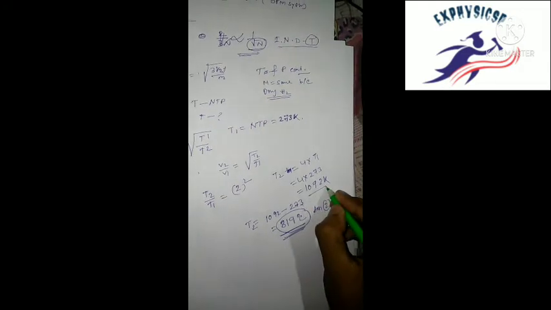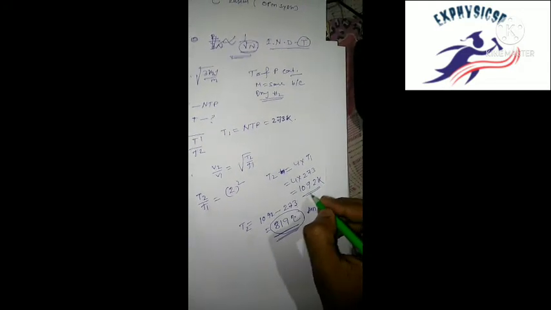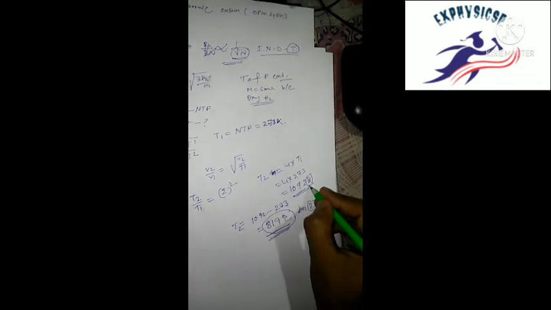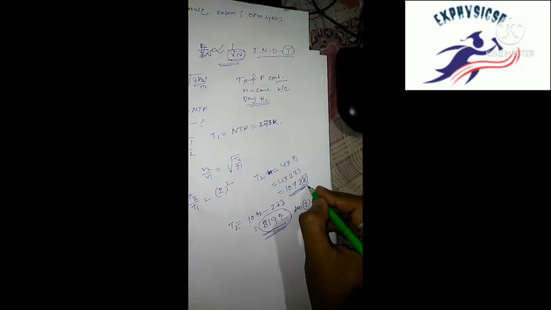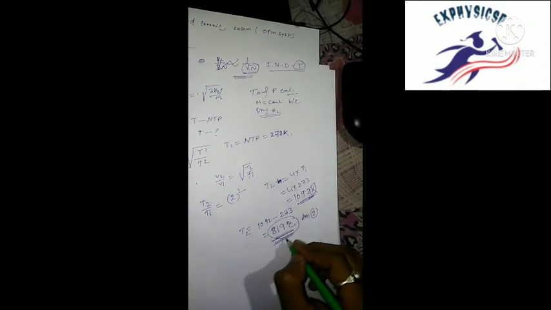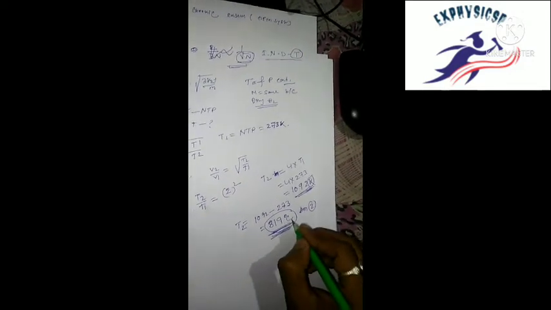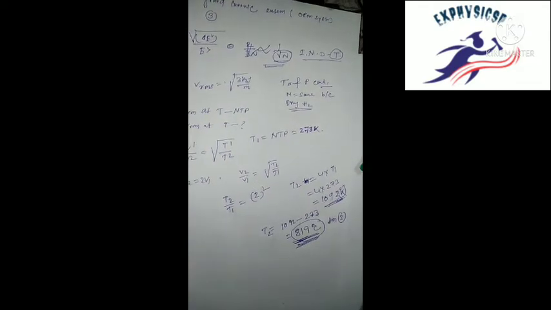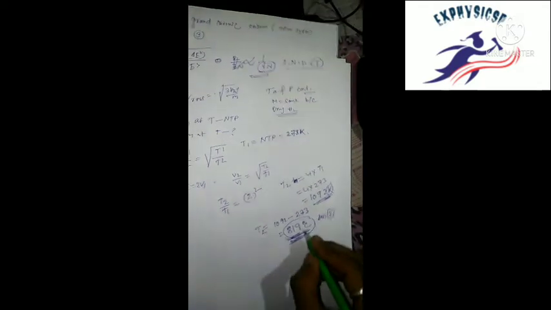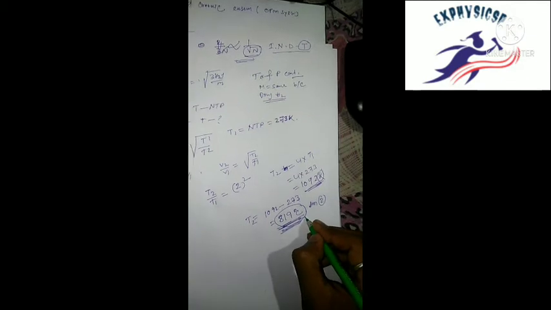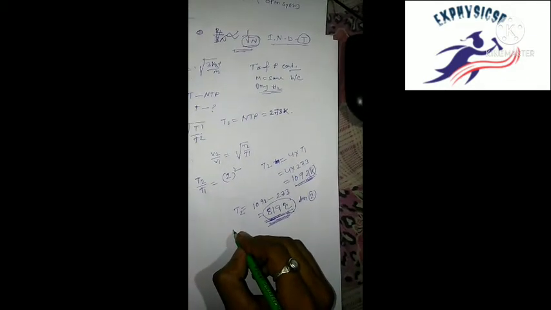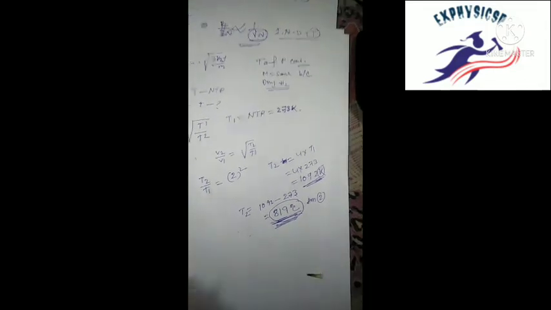Watch very carefully, because this answer is given, but the unit is different. Degree C is given, but first comes only Kelvin, and then comes degree C, and this answer is there with Kelvin unit. Okay, solve very carefully.